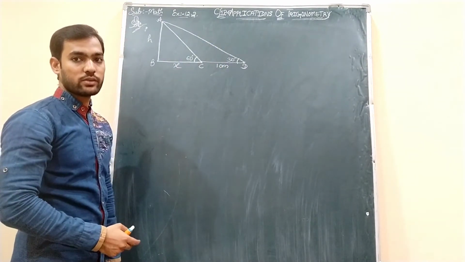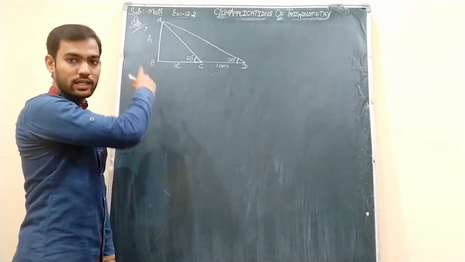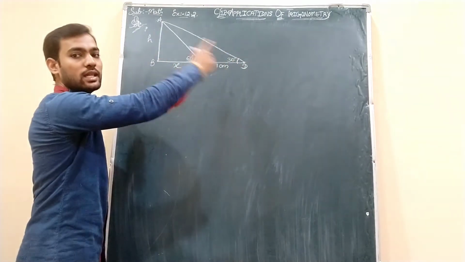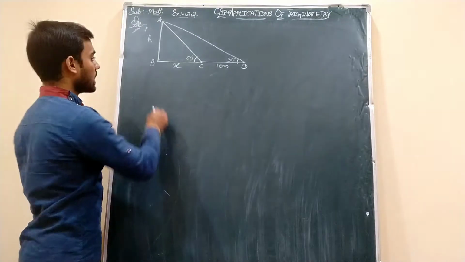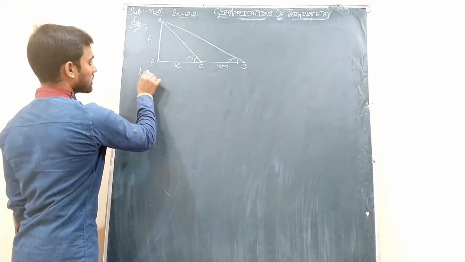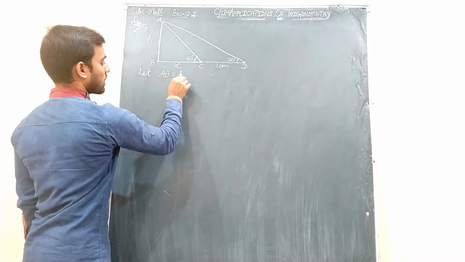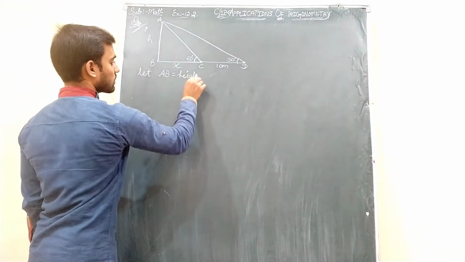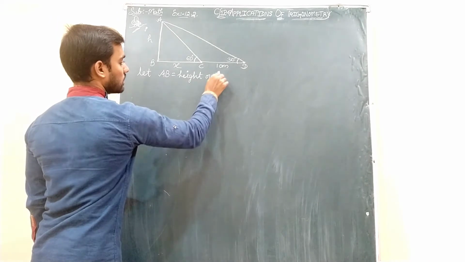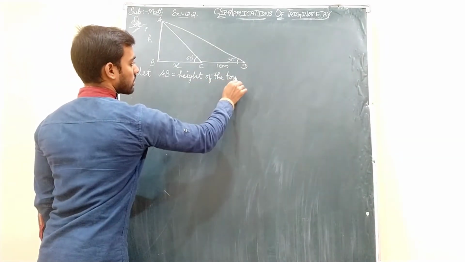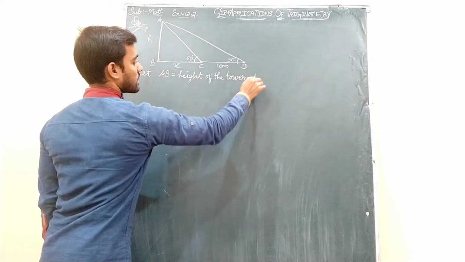In trigonometry we deal with right angle triangles, right? So the first triangle is ABC, another triangle is ABD. Okay students, so now we will write what are the things that we are taking in this question. AB we took as the height of the tower and we assumed it as H.